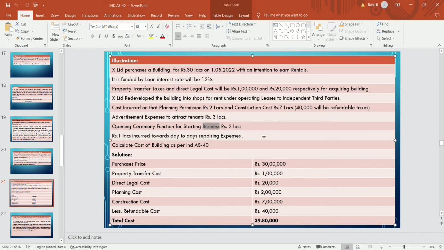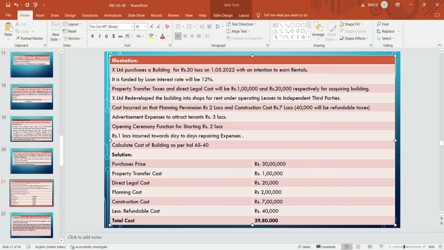Opening ceremony function for starting is rupees 2 lakhs. 1 lakh is incurred towards day-to-day repairing expenses. Calculate the cost of building as per Ind AS 40. Firstly, the building is used with an intention to earn rentals, so it's an investment property.